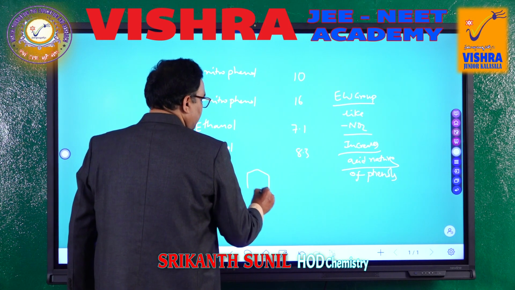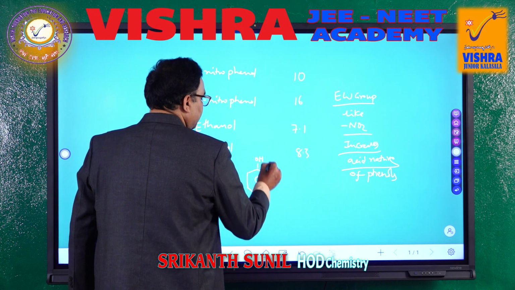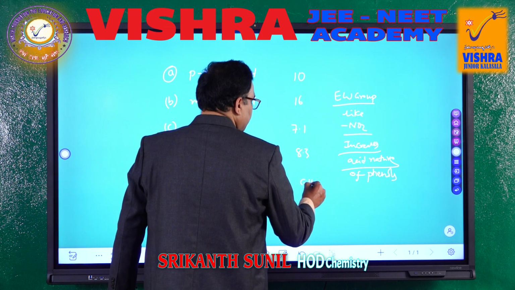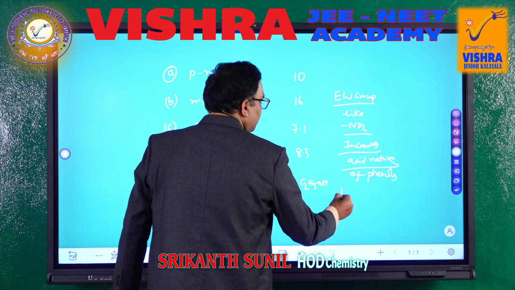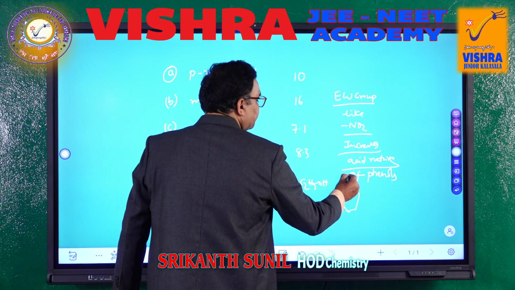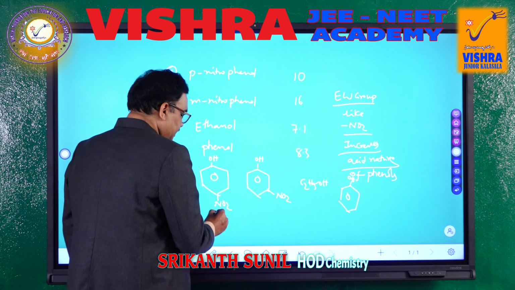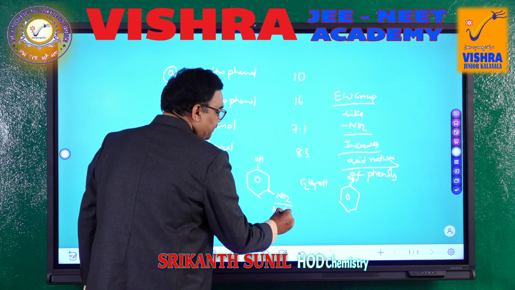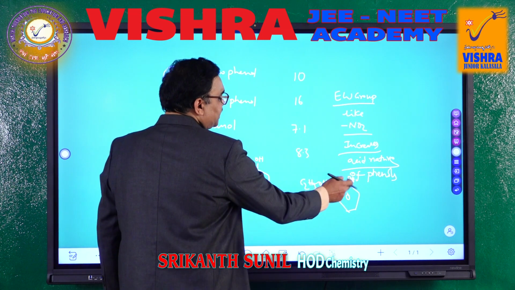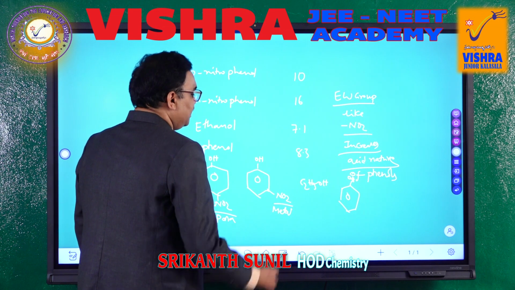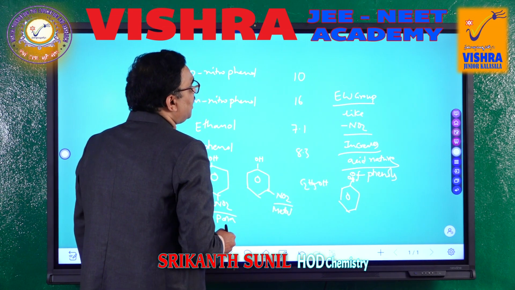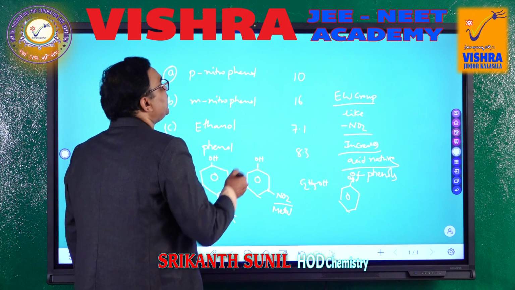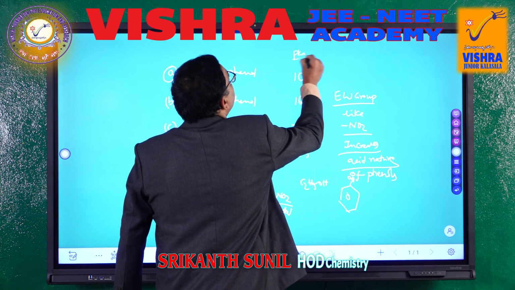Second option, there is phenol, but NO2 is here. Third option, this is ethanol, C2H5OH. Fourth option is phenol, only phenol, nothing else is there. But this one is in para position, this one is in meta position. Of course, this one is the least acidic. So, we can say that ethyl alcohol will have the highest pKa value. This one is the pKa value, this one is the acid.